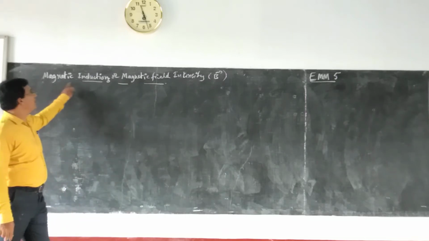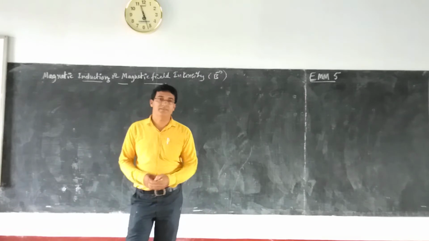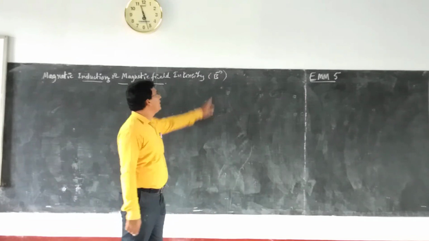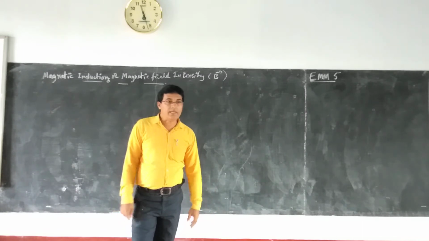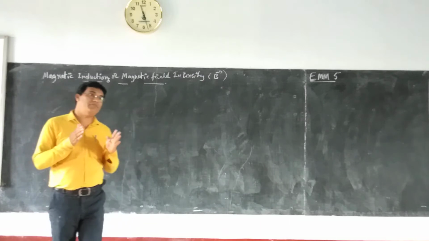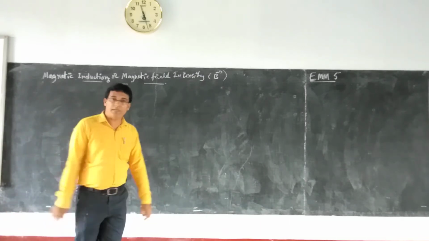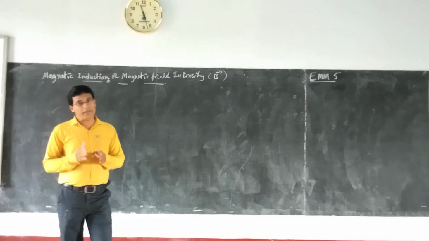Magnetic induction, or simply magnetic field intensity, is represented by the letter B, and it is a vector quantity. Just like we had electric field and hence electric field intensity or strength of electric field, we have the magnetic field strength or magnetic induction.